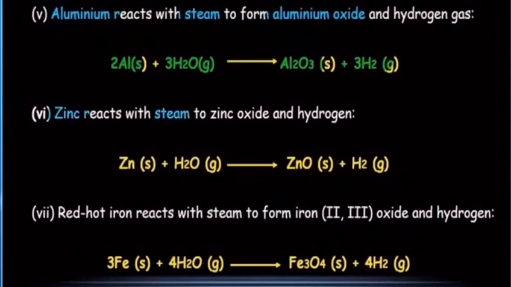Again, zinc also reacts with steam to give zinc oxide and hydrogen gas. Zn plus H2O gives ZnO plus H2. And red hot iron reacts with steam to form iron oxide and hydrogen gas. So Fe plus H2O gives Fe3O4 plus H2.